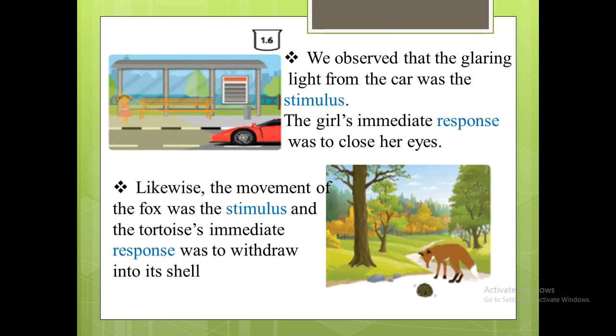So from the previous activity, we observed that the glaring light from the car was the stimulus. The girl's immediate response was to close her eyes. The girl is standing. When she saw the light, immediately she closed her eyes. Likewise, the movement of the fox was a stimulus, and the tortoise's immediate response was to withdraw into the shell. When the fox comes near, the tortoise immediately withdraws into the shell.